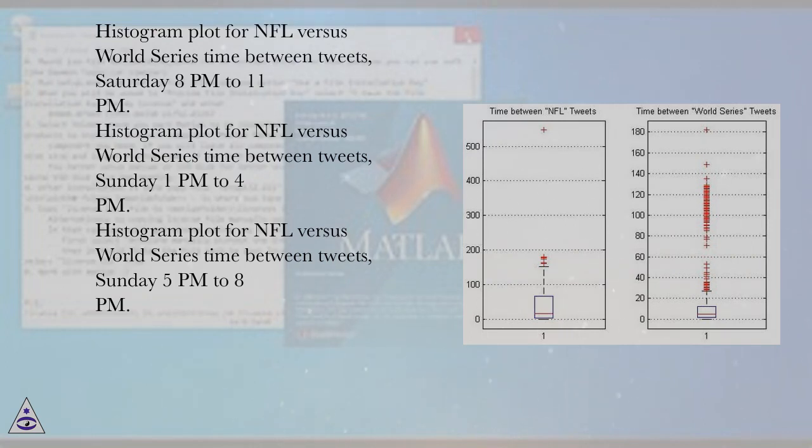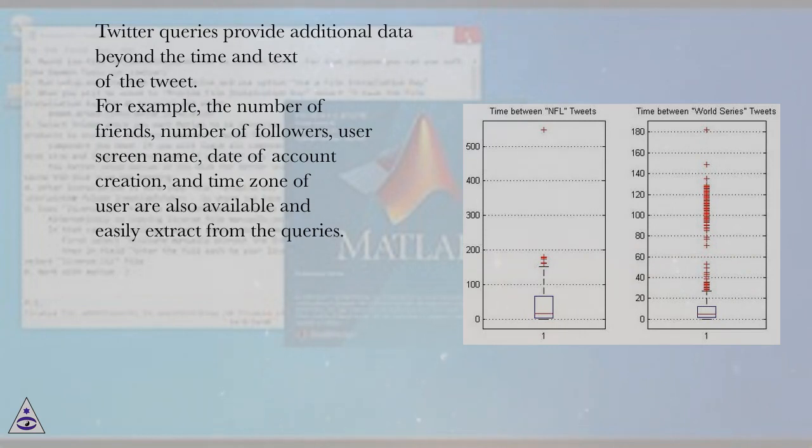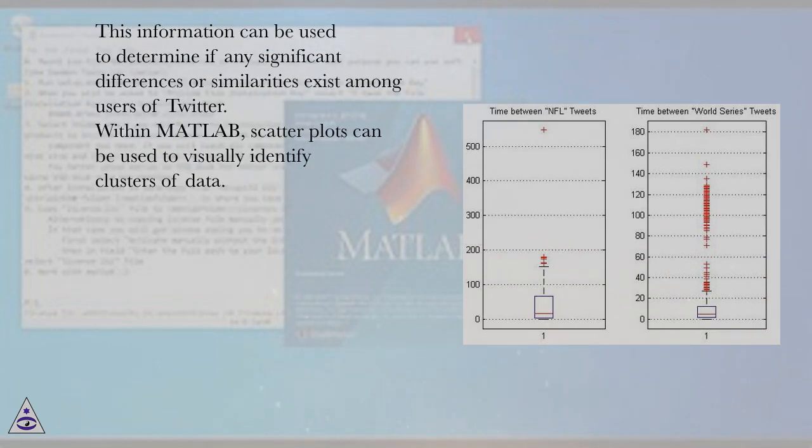to 8 p.m. Twitter queries provide additional data beyond the time and text of the tweet. For example, the number of friends, number of followers, user screen name, date of account creation, and time zone of user are also available and easily extracted from the queries. This information can be used to determine if any significant differences or similarities exist among users of Twitter.